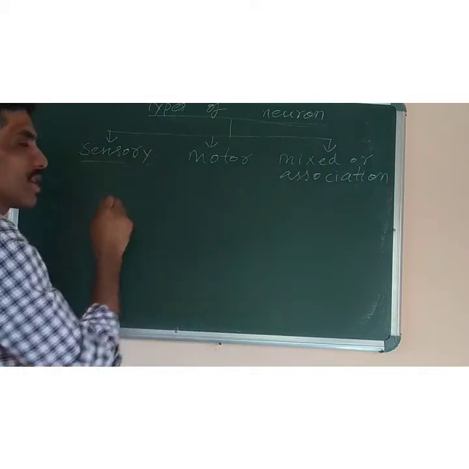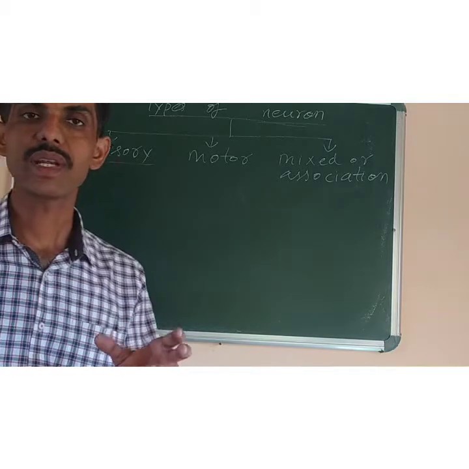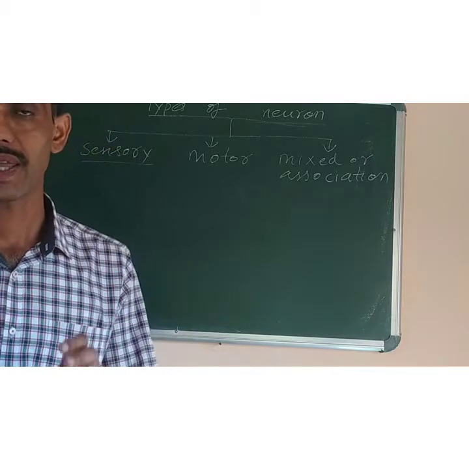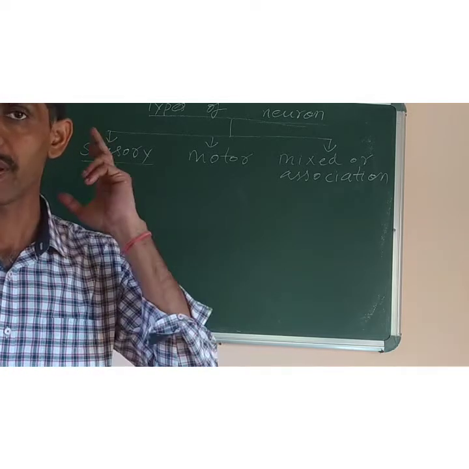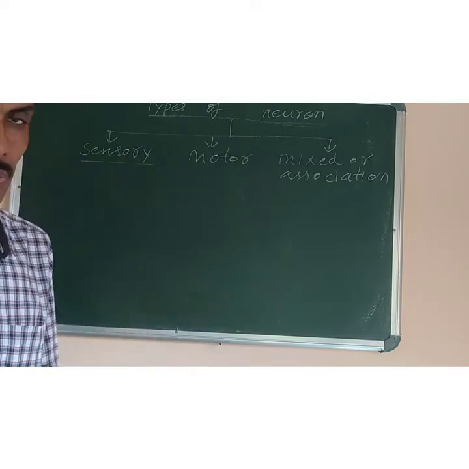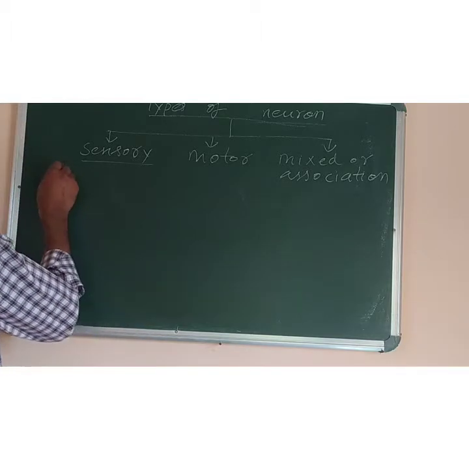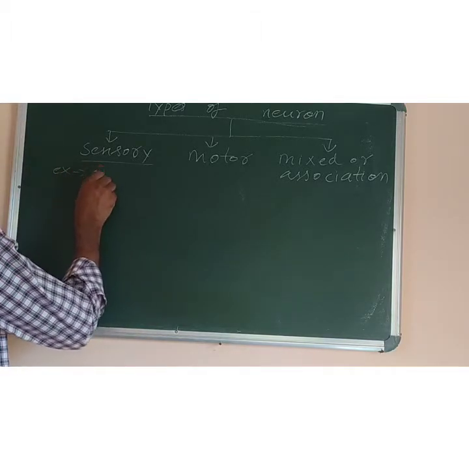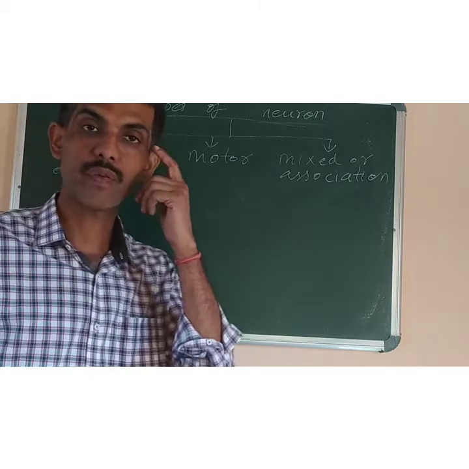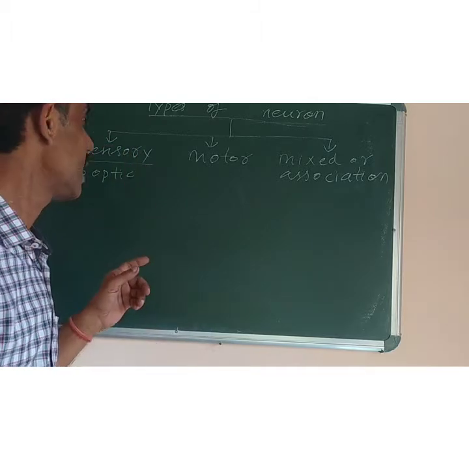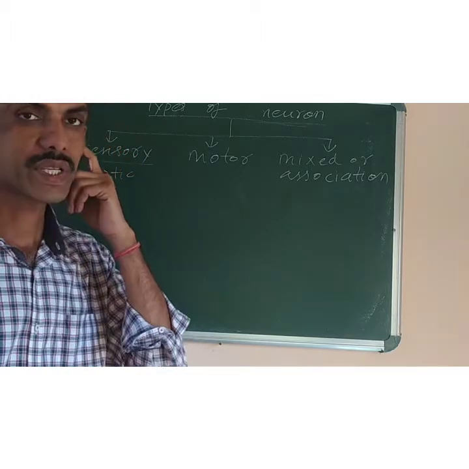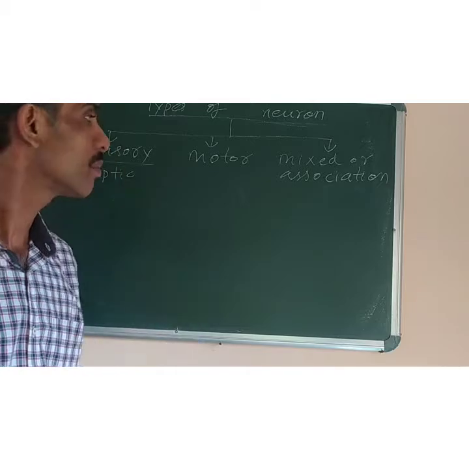Okay, so what is the definition of sensory neuron? Sensory neurons are those which carry messages from the sense organs like eyes, ears to the brain or spinal cord. For example, the optic nerve is a sensory neuron, the one which carries the message of whatever we have seen from the eyes to the brain. Similarly, we have the auditory nerve which carries the message from the ear to the brain.